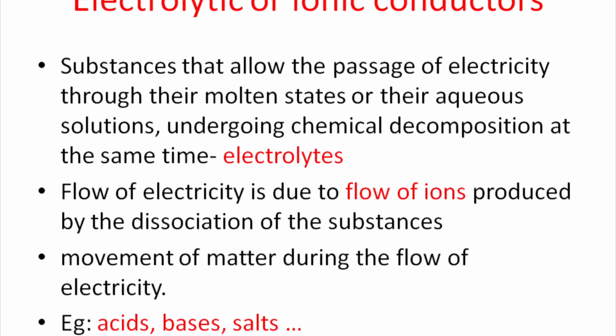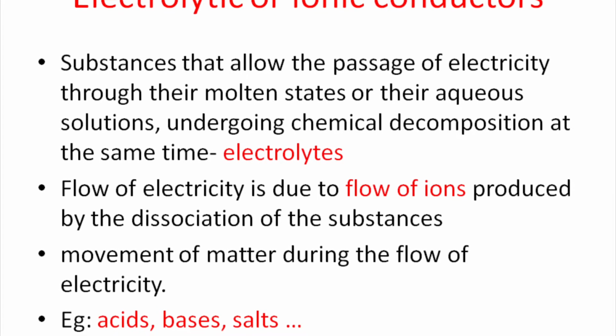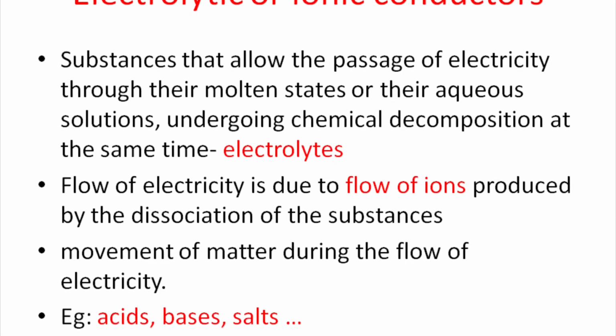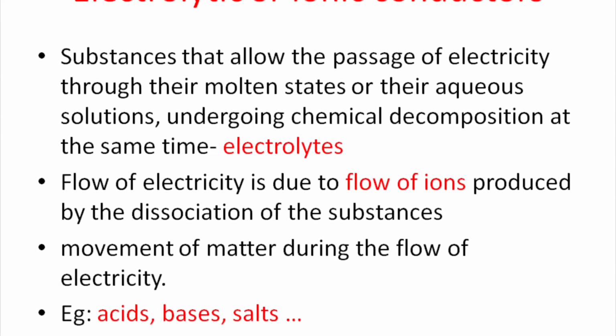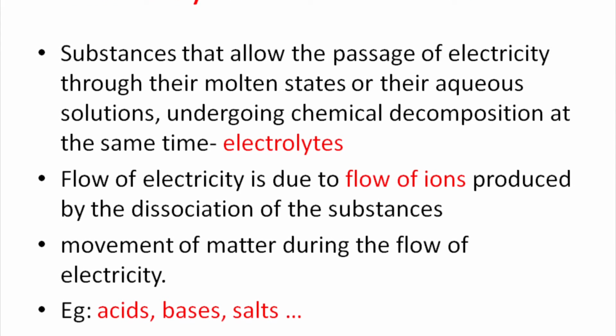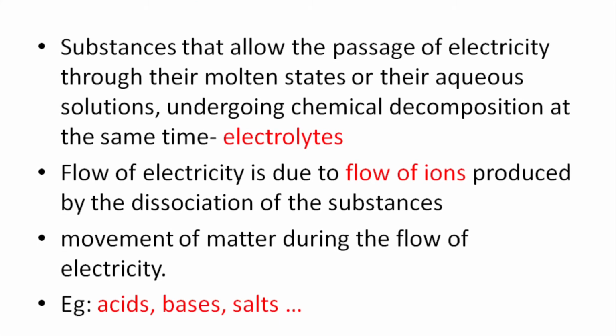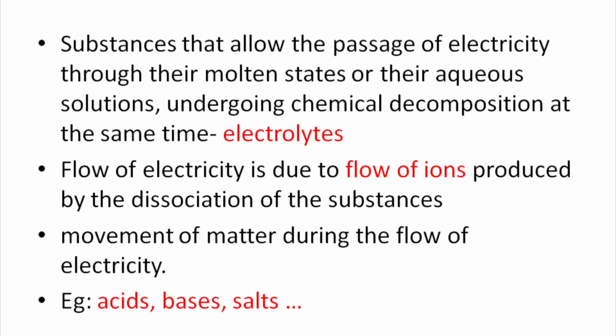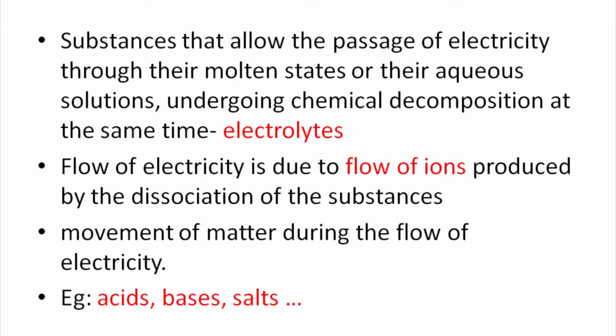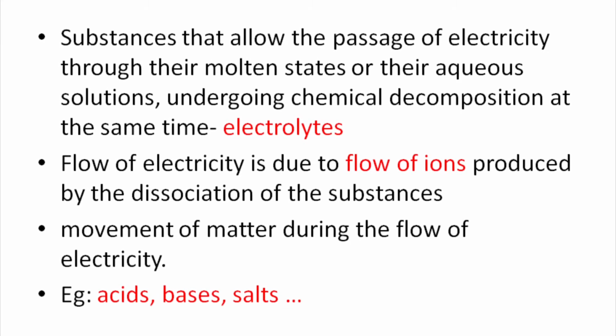Here, the flow of electricity is due to the flow of ions that are produced by the dissociation of these substances. Thus, there is an appreciable movement of matter during the passage of electricity. Examples for this type of conductors are acids, bases and salts.